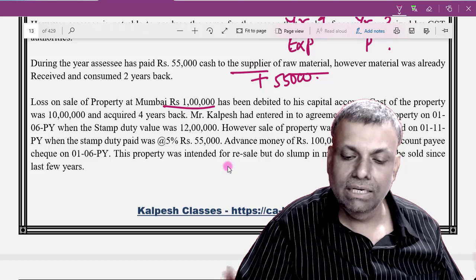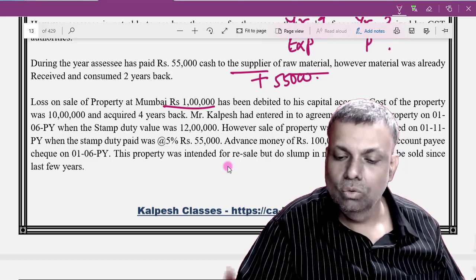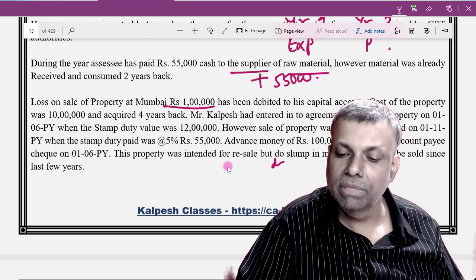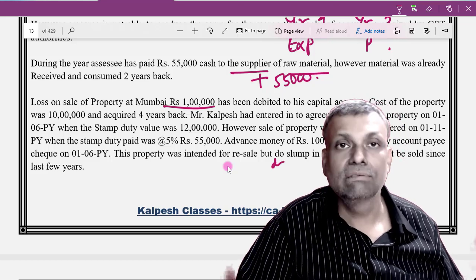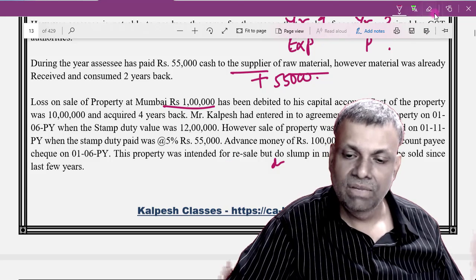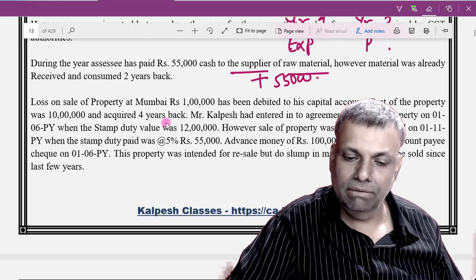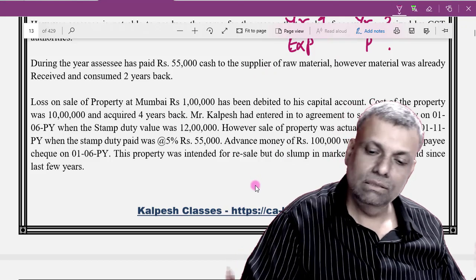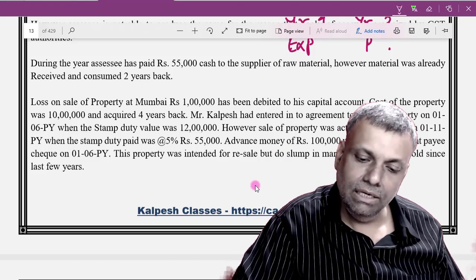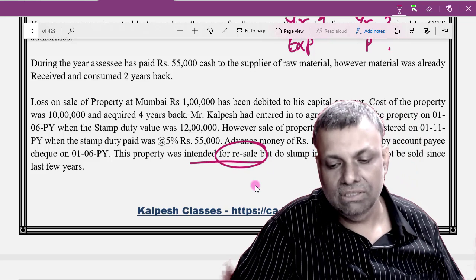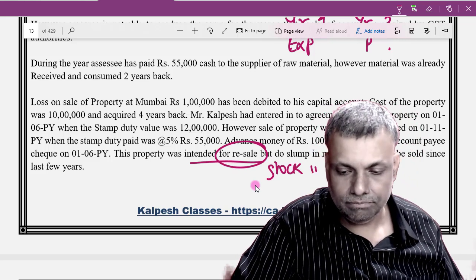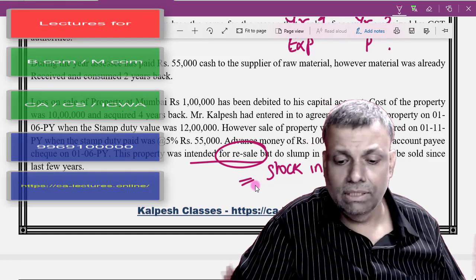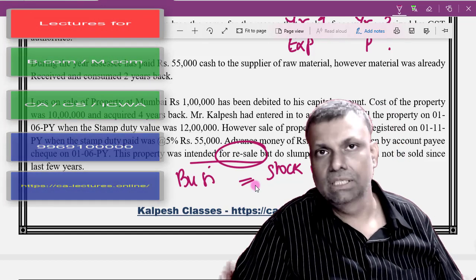This property was intended for resale, but due to a slump in the market, it could not be sold for the last few years. Now see, first of all, this is a property which is intended to be resold. That means this is stock in trade. Stock in trade means if you make any profit on this, it is going to give you business income.